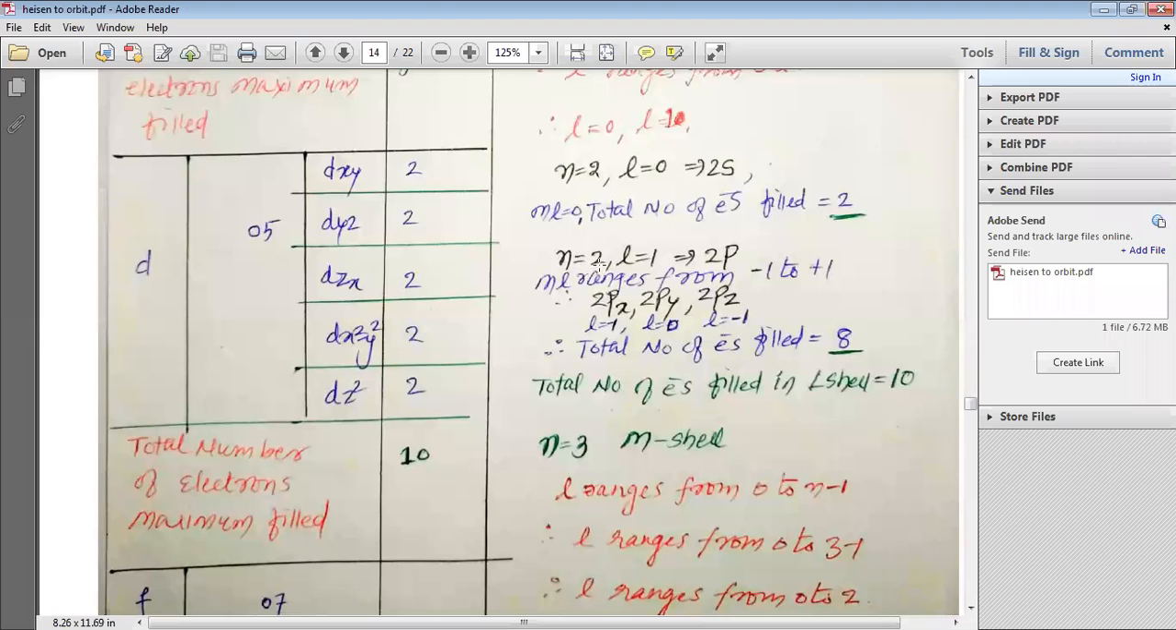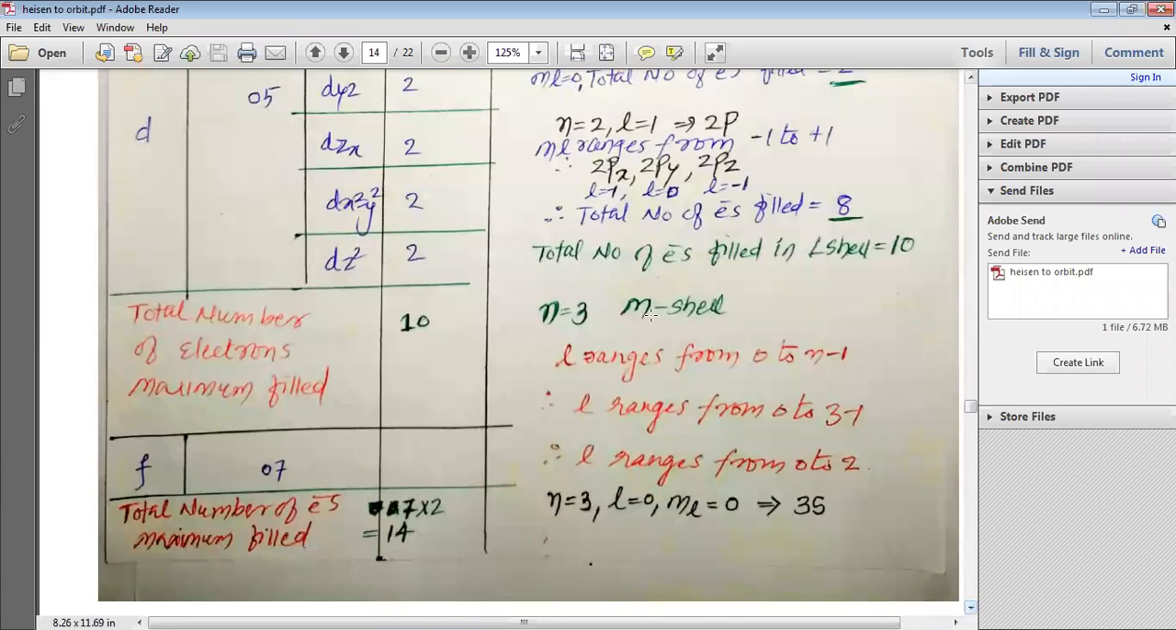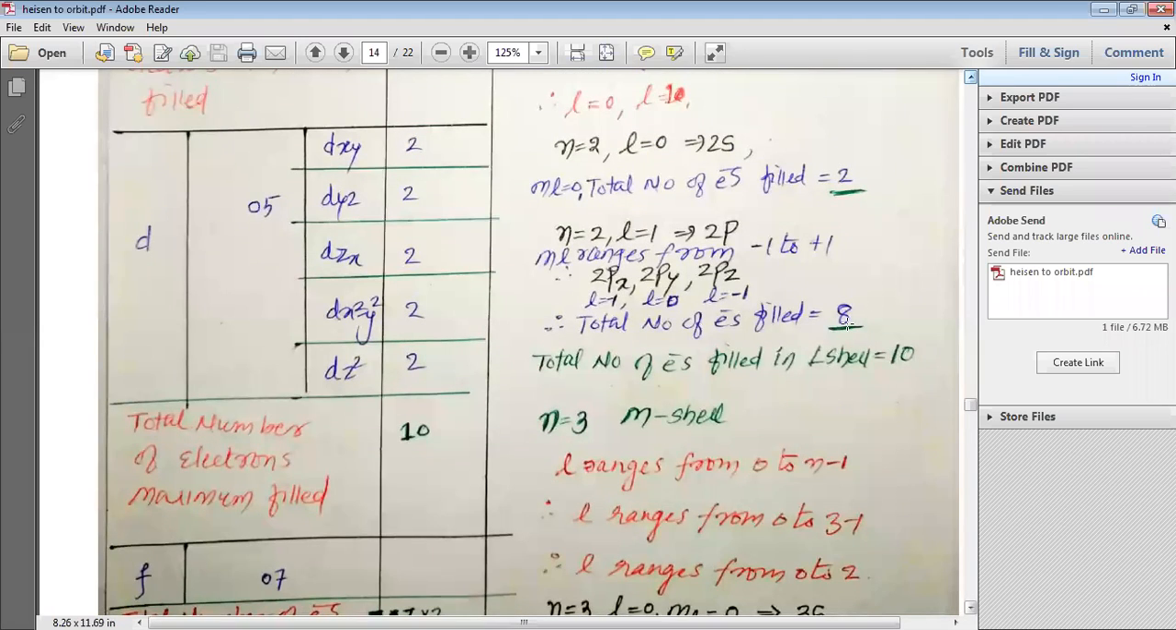So when n is equal to 2, L is equal to 1, it represents the 2p, and ml ranges from -1 to +1, and that is why when ml is equal to -1, we have 2px. When ml is equal to 0, we have 2py, and when ml is equal to +1, it is 2pz, and therefore there are a total of 3 orbitals. So the total maximum number of electrons that can be filled is equal to 6 in 2p, and the total number of electrons that can be filled in the shell will be 8, because you can see that this 6 and this 2 give us the 8.